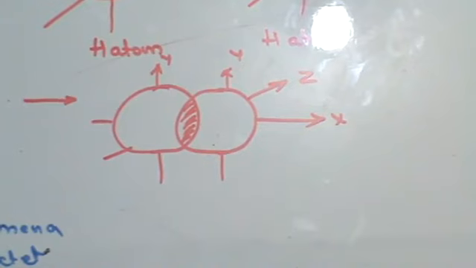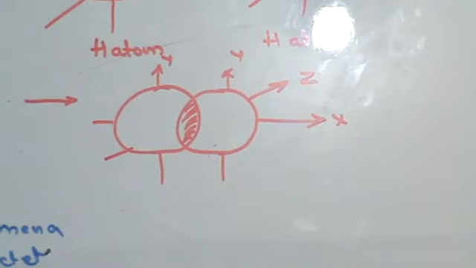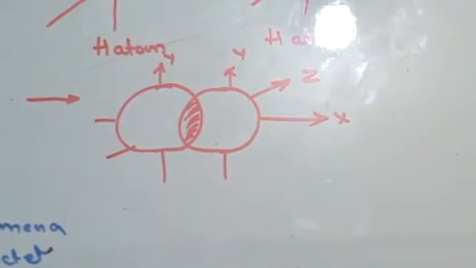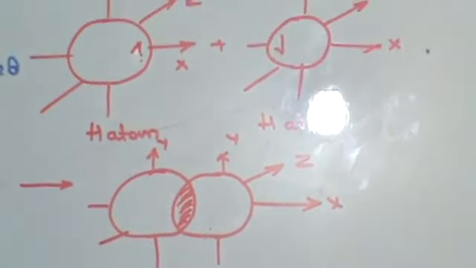So what is the difference between this H atom and that H atom? These are two different hydrogen atoms combined to form one hydrogen molecule. The difference between them is they have electrons with opposite spins. In one of them the electron is spinning clockwise, in the other one anticlockwise. Right? They have electrons with opposite spins. Fine, do we get this thing clear?